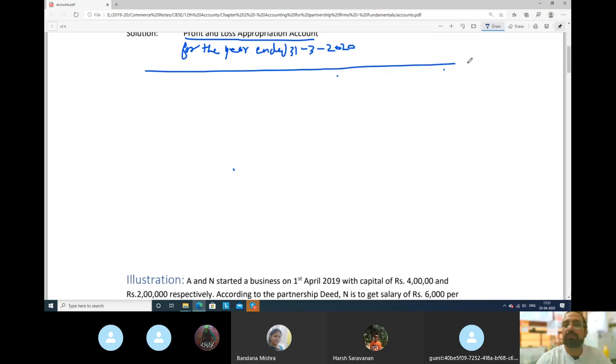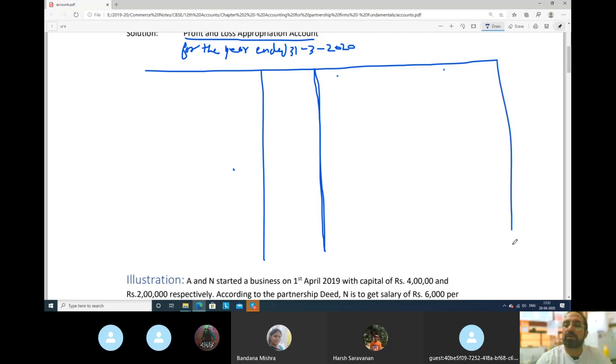Like this. In the center, there will be two lines. They are called partition lines. One amount will be here. This is your credit side and this is your debit side.